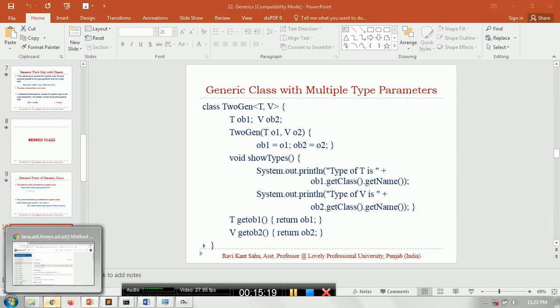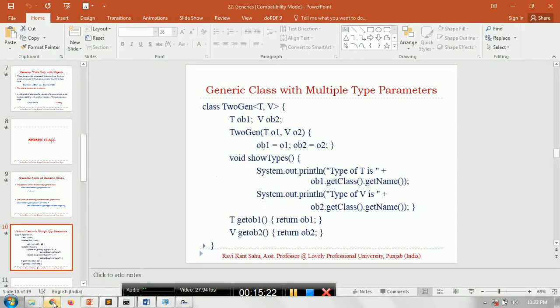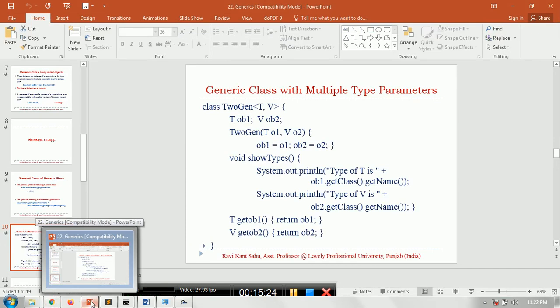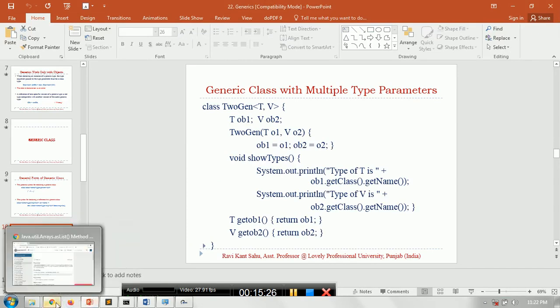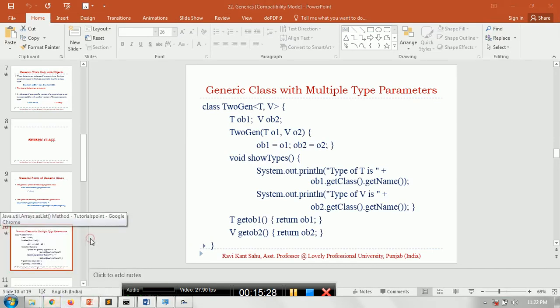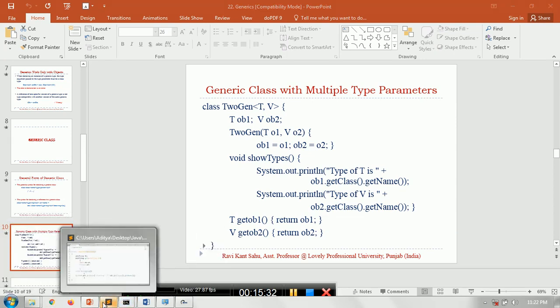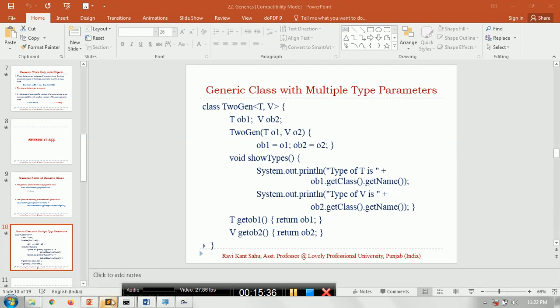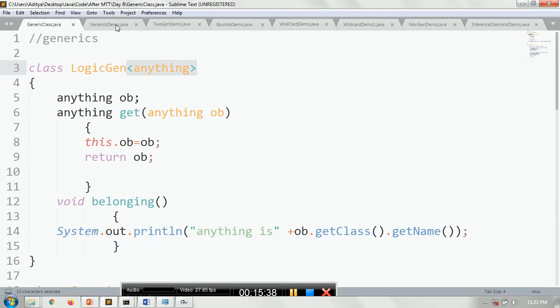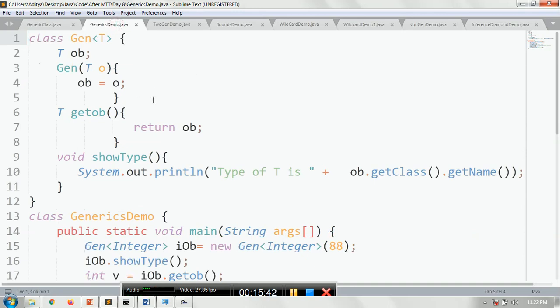So I will take one more example. This is a simple example. The same thing. This time we are using the more appropriate way as per the standard.